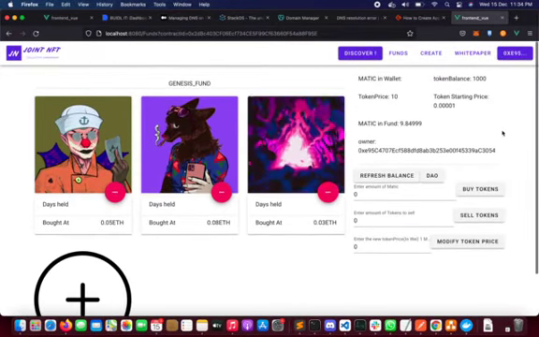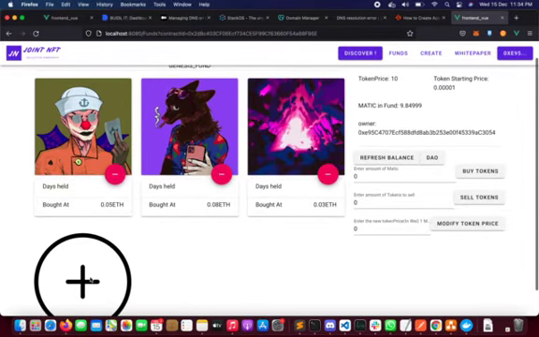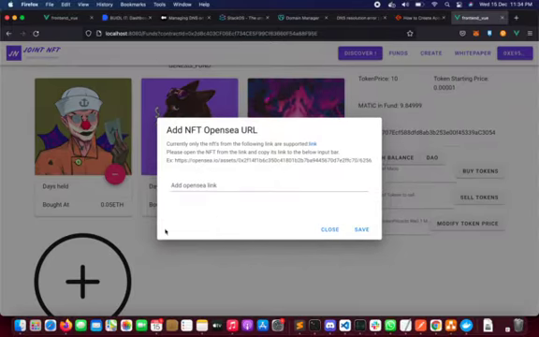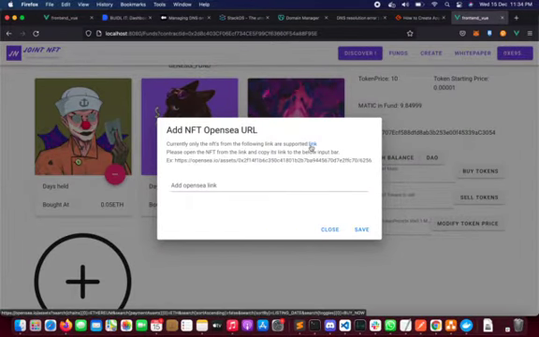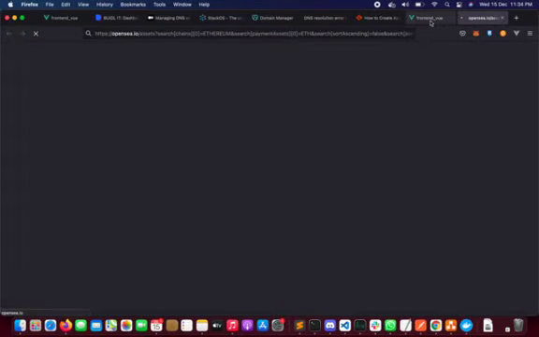The fund managers will have more options such as modifying the token's price or buying or selling NFTs. You can buy the NFT by clicking on the add button and giving the link of an OpenSea. This is currently simulated, but in our future version, we'll have a wallet management service through which you can actually buy and sell from OpenSea or other marketplaces.